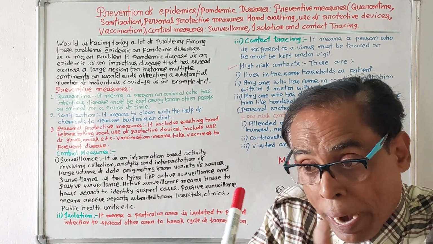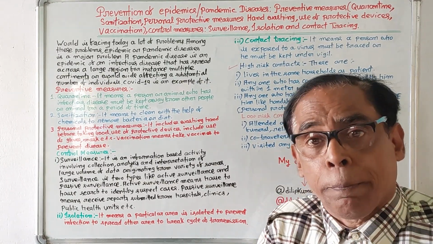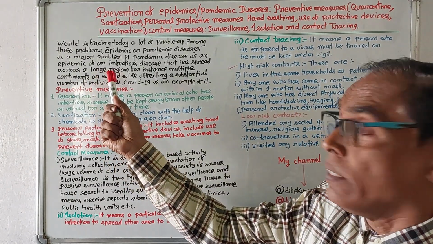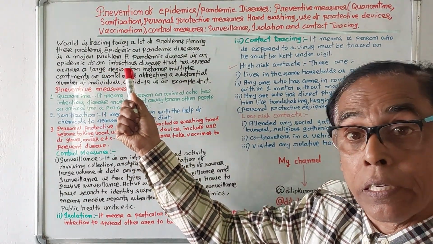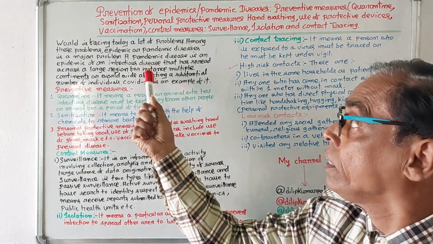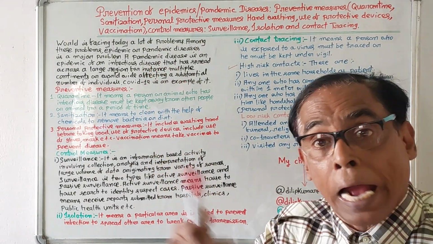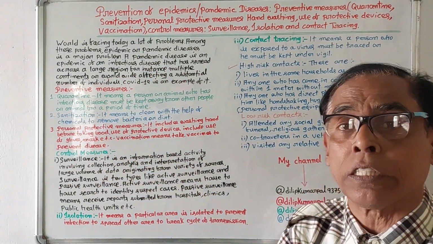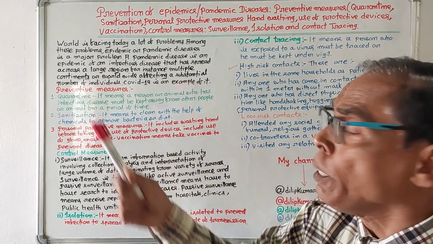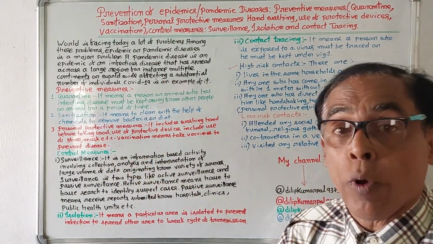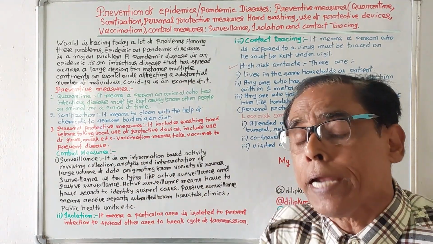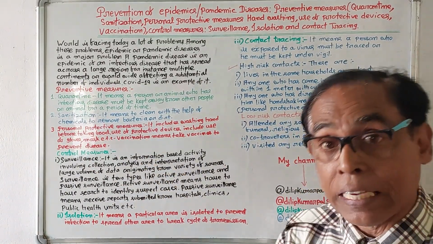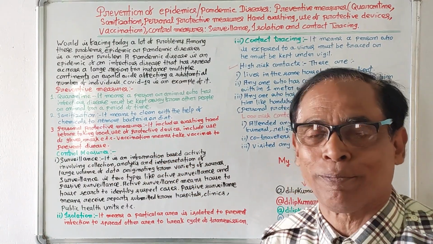So a pandemic or an epidemic is an infectious disease that has spread across a large region, for instance, multiple continents and worldwide, affecting a substantial number of individuals. And COVID-19 is an example of pandemic disease.